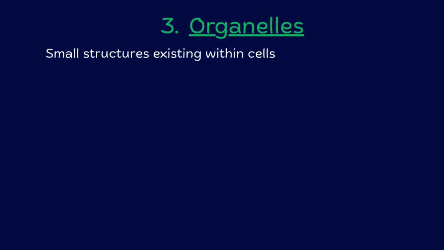The third level is organelles. These are small structures existing inside cells and performing specific functions. For example, mitochondria, ribosomes, and many others.